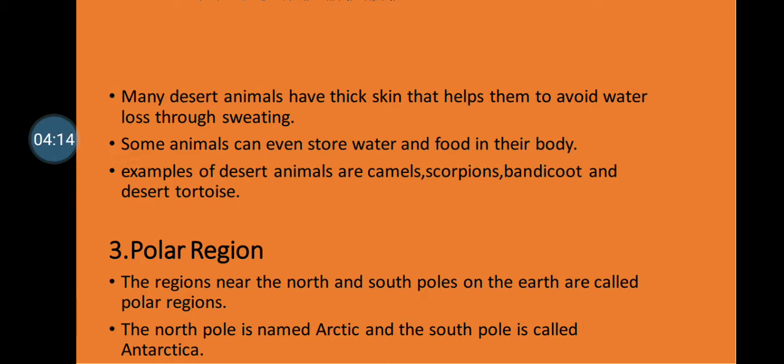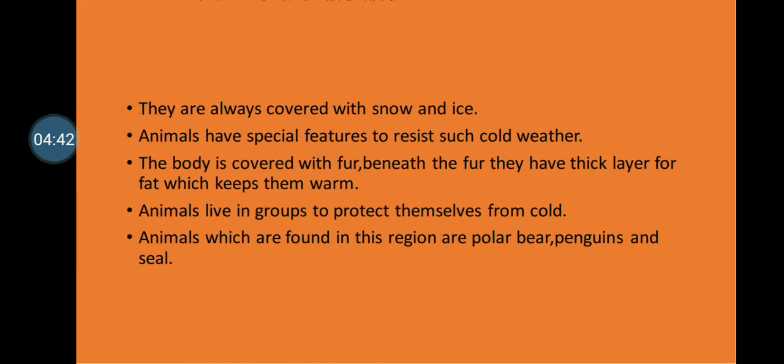Okay, children, moving on to our next habitat, the polar region. Region means place. There are 2 poles, children, on the earth. One is the North Pole and the other one is the South Pole. So the places near these poles are called the polar regions. The North Pole is called the Arctic and the South Pole is called Antarctica. And in these regions, throughout the year, we can find snow and ice covering the land.